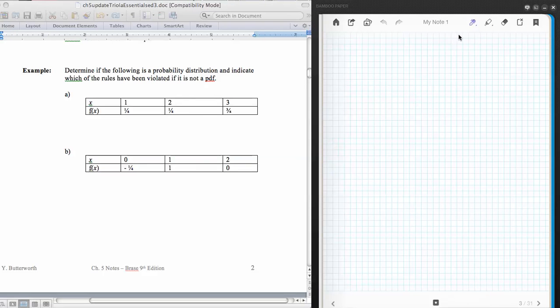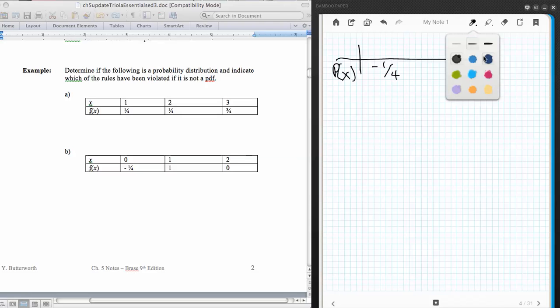All right, now the other one. The first thing that we see in the probabilities in the second example is a negative probability right here. So even if you look at just nothing more than that, you're going to see that the probability of x being equal to 0 is going to be a bad thing.